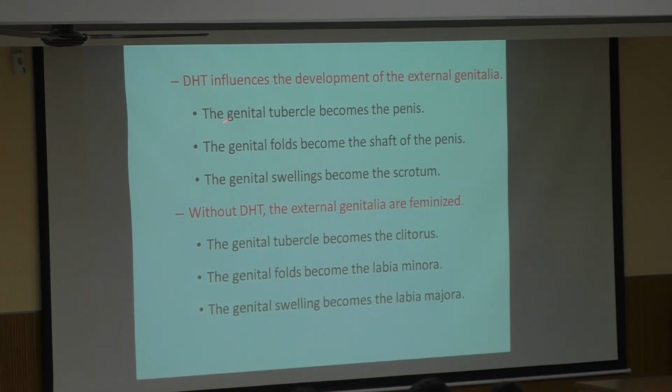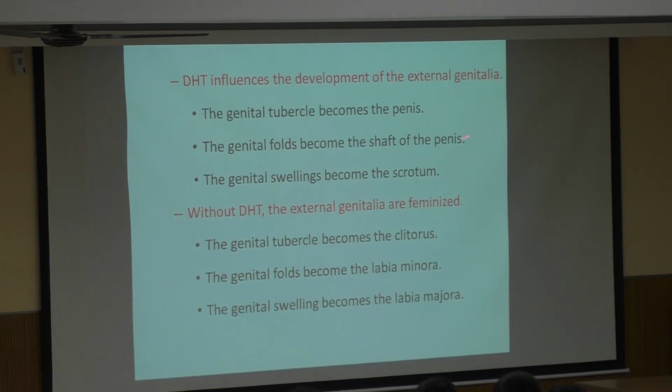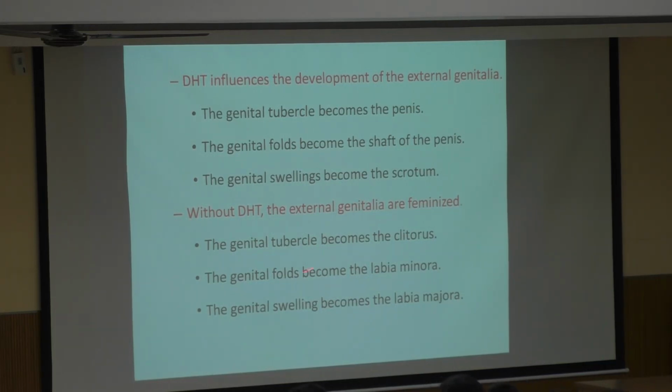The genital tubercle becomes the penis, the genital fold becomes the shaft of the penis, and the genital swellings become the scrotum. Similarly in the females, the genital tubercle becomes the clitoris, the genital fold the labia minora, and the genital swelling the labia majora.